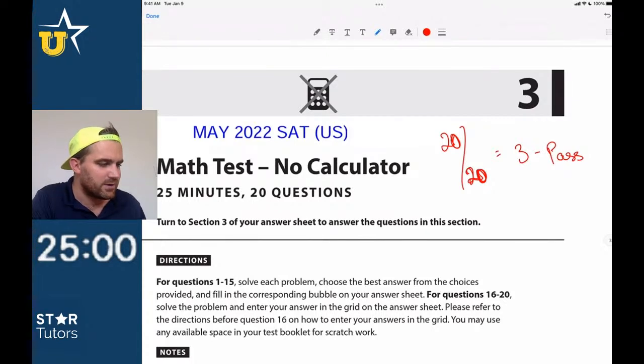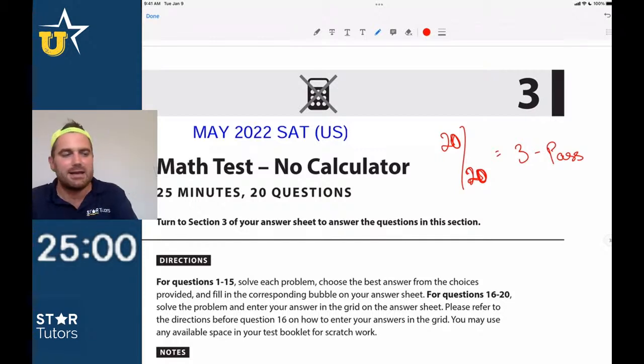And here I'll post this if anybody's interested in diving deeper into the strategy. But SAT 3-pass math method, right? And the idea really, more than anything else, is that you're trying to focus on the questions that you know how to do, because you don't get any added points for doing a harder question, right? Does that make sense? So we'll stop there, guys.